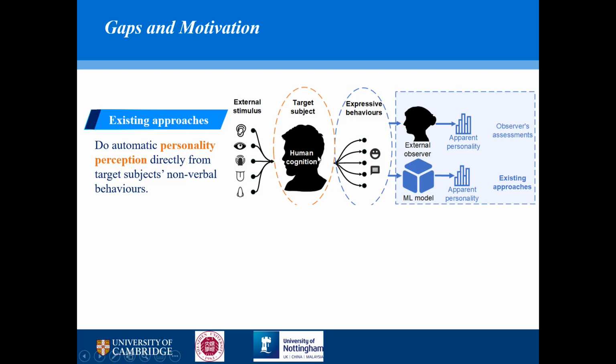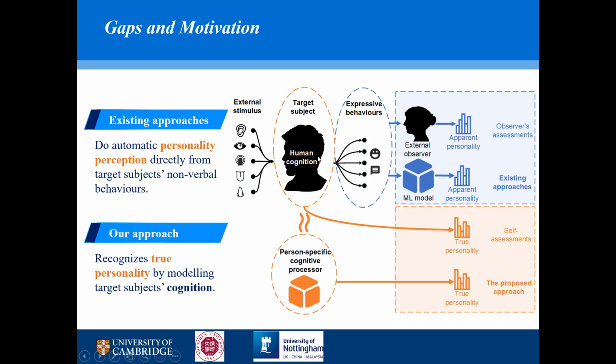So to this end, we propose the first audiovisual true personality prediction approach. In our approach, we use a CNN model to simulate the person-specific cognitive process of the target subjects, and then use this person-specific cognitive process to predict the true personality.